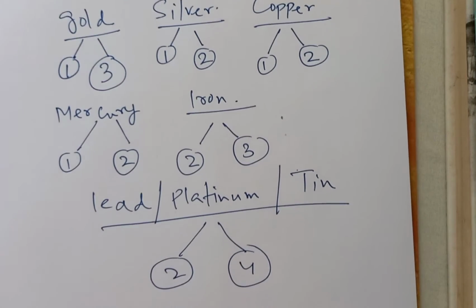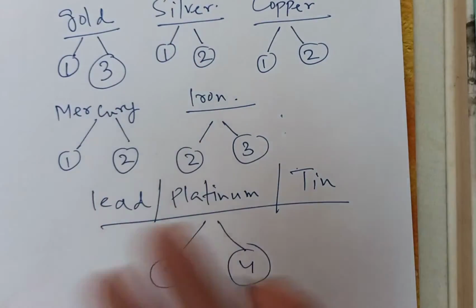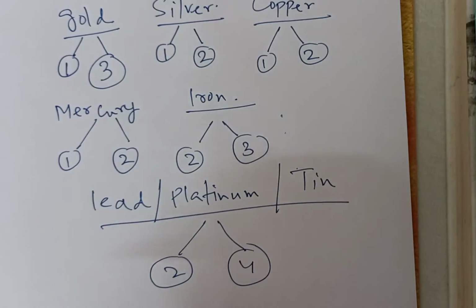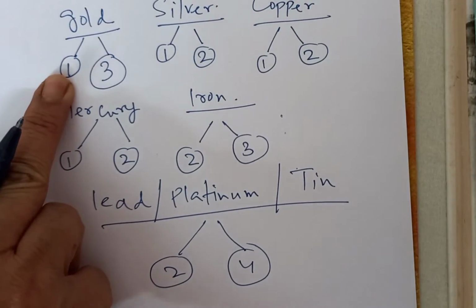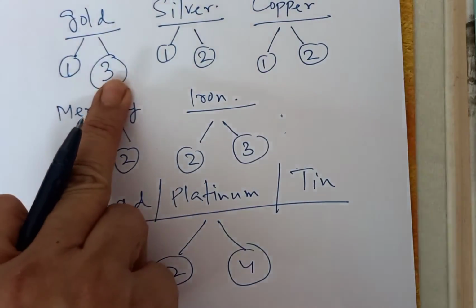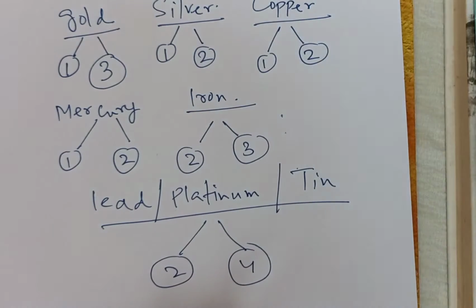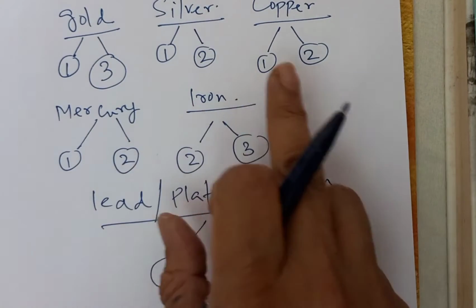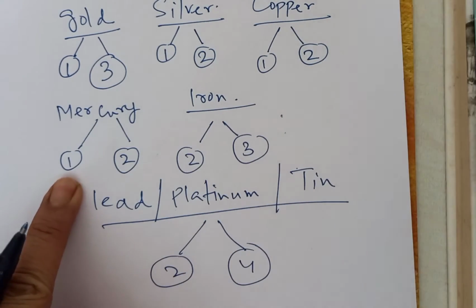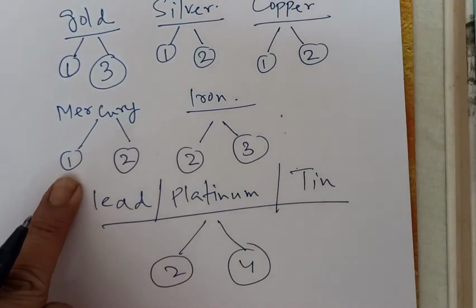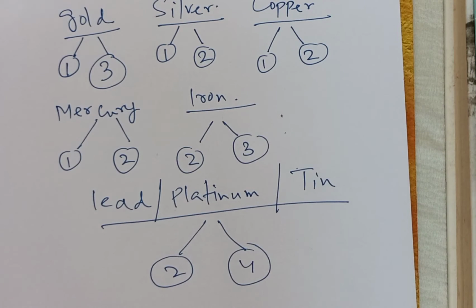Now let us explain. The Latin name of gold is aurum. The Latin name of silver is argentum. So we call the lower valency aurous, and the higher valency auric. Similarly, argentous and argentic. For copper, the Latin name is cuprum, so we have cuprous and cupric. Now here we have mercury, with two valencies. Hydrargyrum is the Latin name of mercury.